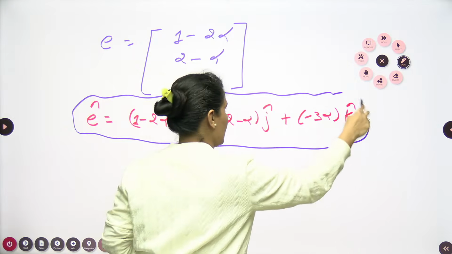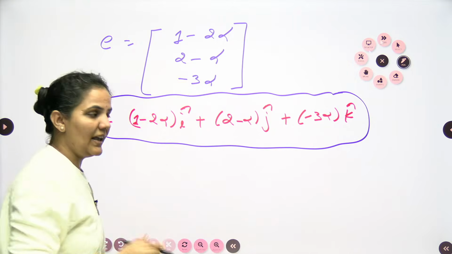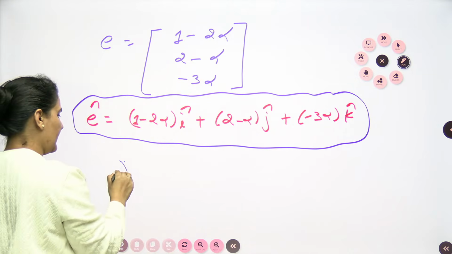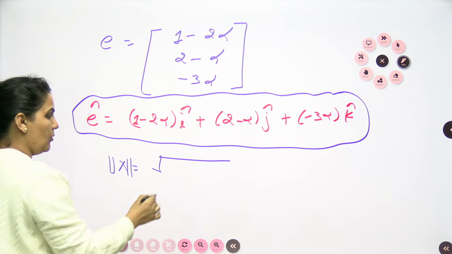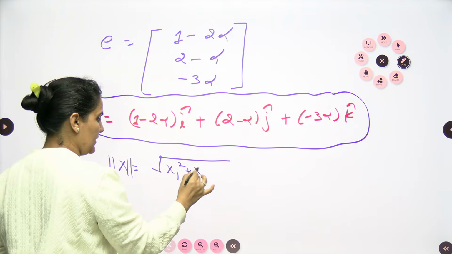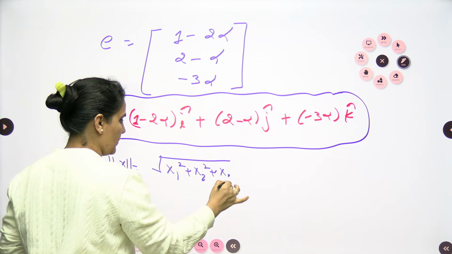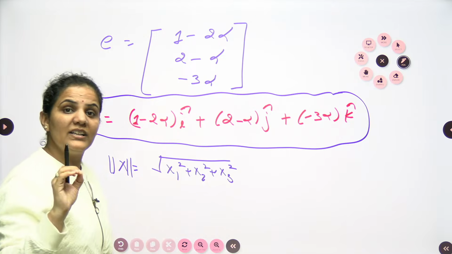For this vector I need to find the norm, meaning length. If we have a vector x, the norm is the square root of x1 square plus x2 square plus x3 square. This is called the norm or the length.